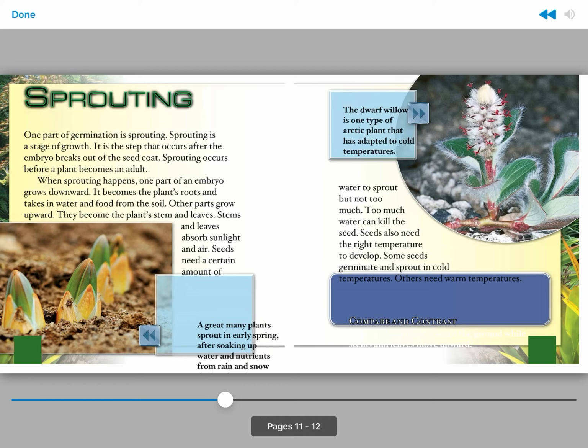Seeds need a certain amount of water to sprout, but not too much. Too much water can kill the seed. Seeds also need the right temperature to develop. Some seeds germinate and sprout in cold temperatures. Others need warm temperatures.